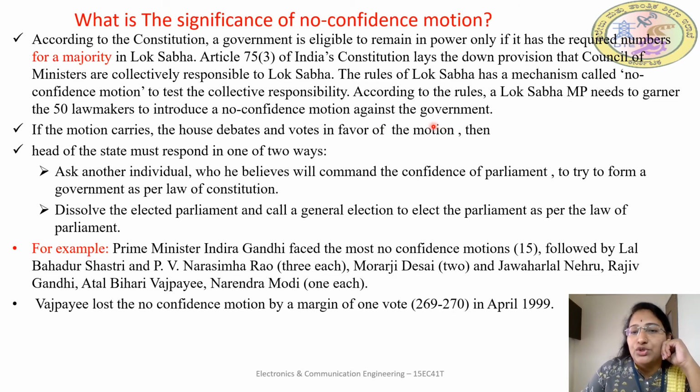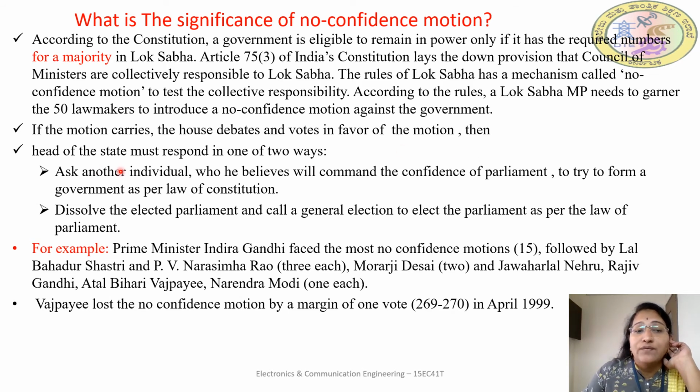Will move this motion only when it requires 50 members, 50 lawmakers, that is MPs, are required to introduce the no confidence motion against the government. Suppose the motion carries, the House debates and votes in favor of the motion. Suppose it is in favor of the motion, then what happens?